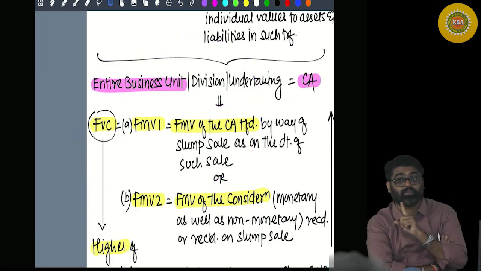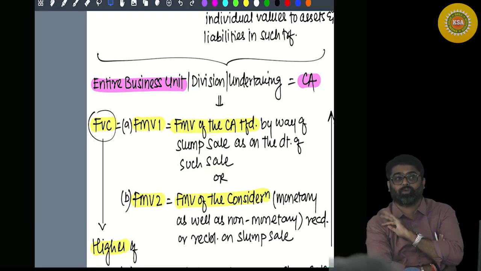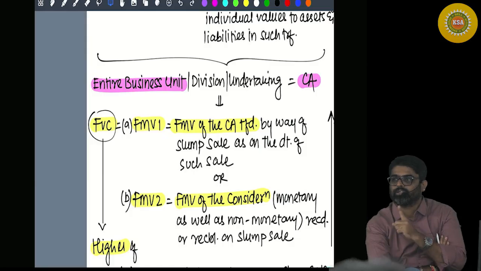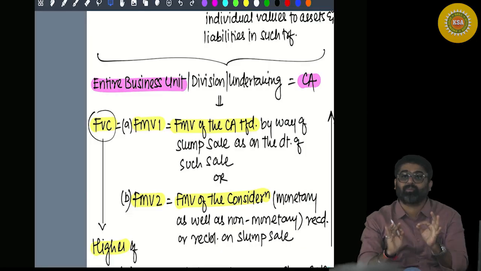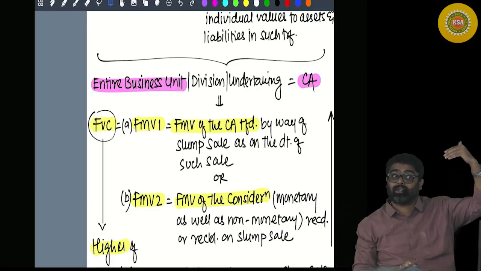36 months, if the transfer took place prior to 23rd July. And what if the transfer took place on or after 23rd July? Still you will check 36 months, because the 36 months period of holding for this asset is not given in the definition of short-term capital asset.